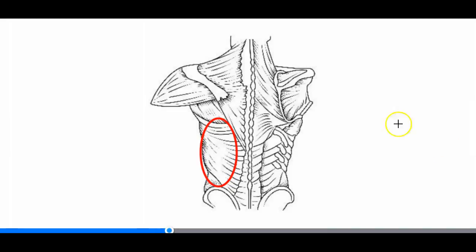The trapezius. The trapezius originates from the skull as well as the cervical and thoracic vertebrae and inserts into the scapula. The trapezius helps to control the movements of the shoulder girdle, which is considered the most mobile joint of the body.